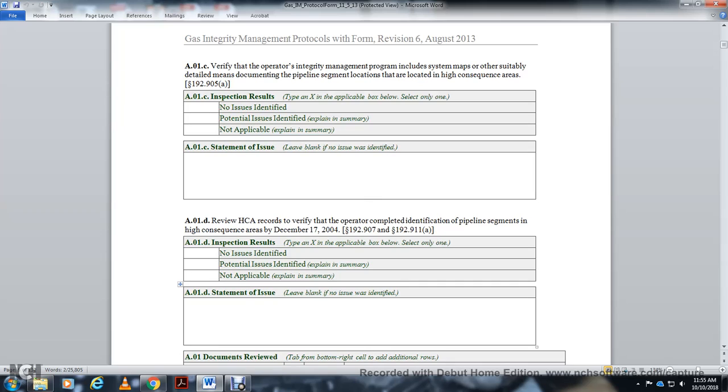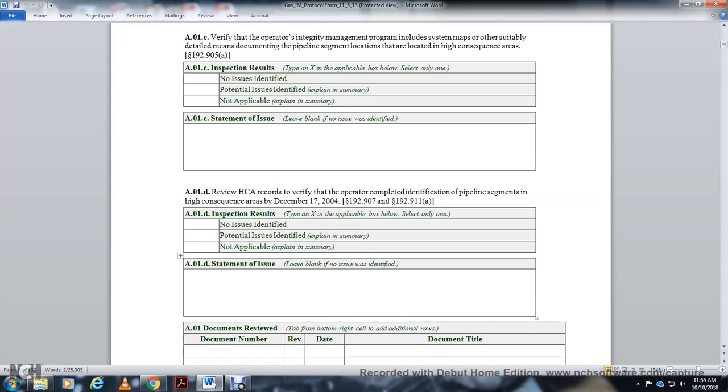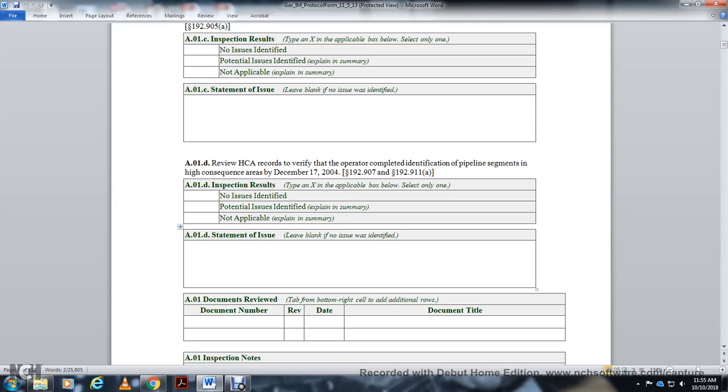If no issue was identified, leave blank. AO1D, high consequence areas. Review high consequence areas. Record and verify that the operator completed identification of the pipeline segments in the high consequence area by December 17, 2014. Inspection results: mark X in the applicable box below. Select one only. No issues identified, potential issues identified, not applicable. Statement of the issues; leave blank if there were none.